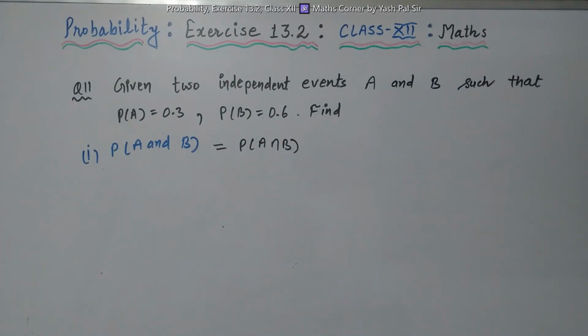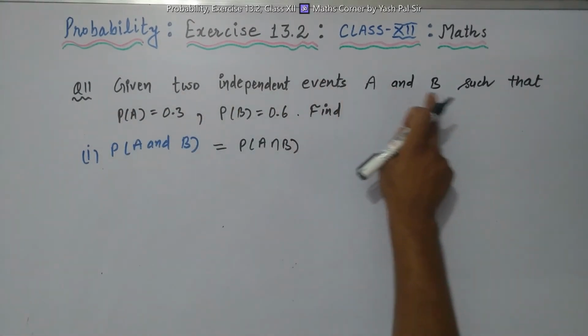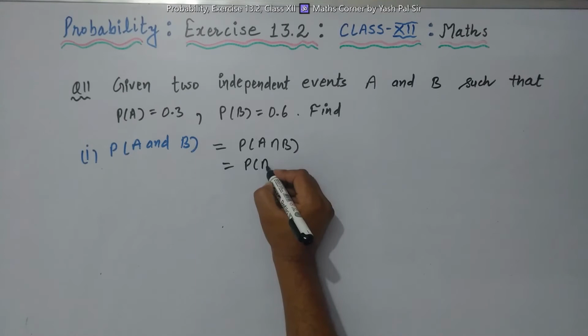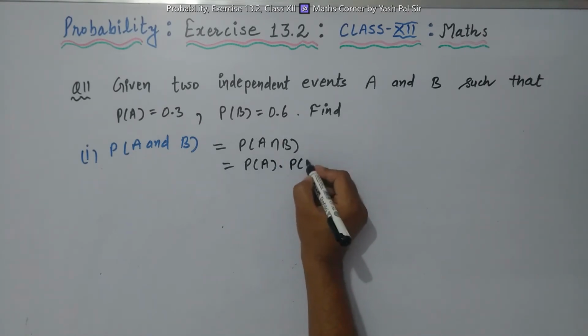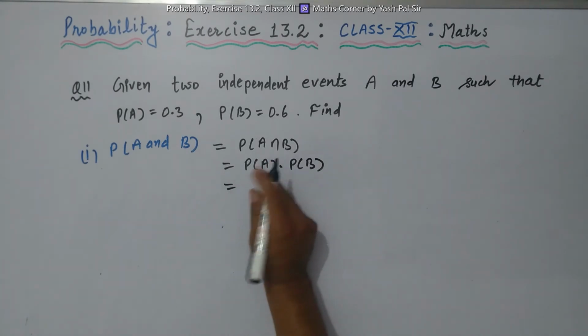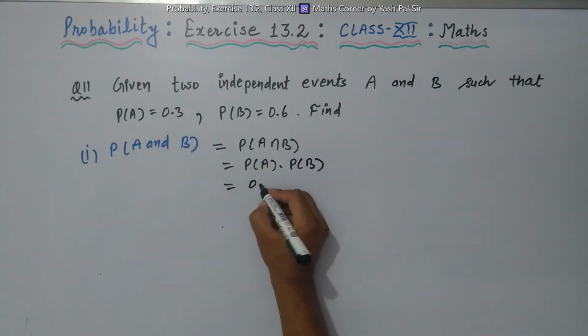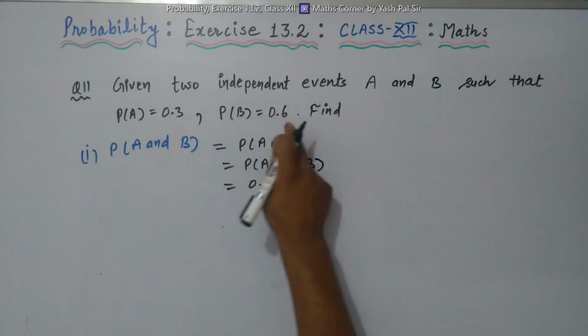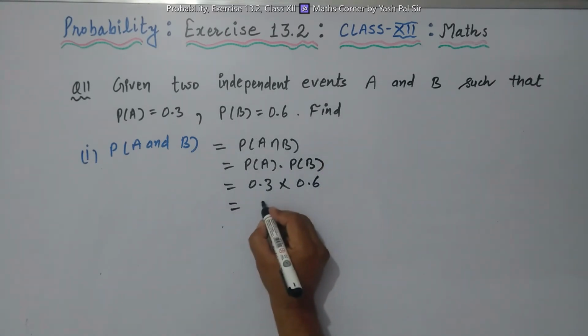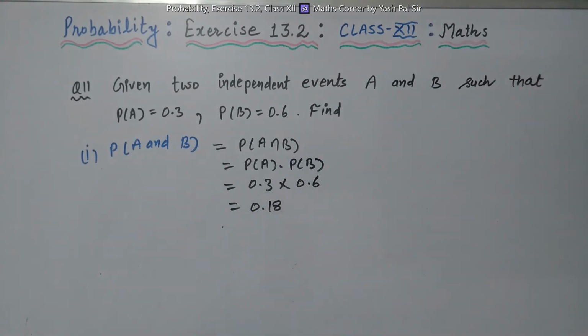Now what we know, because these two events are independent, so this is equal to probability of A into probability of B. That is, what is probability of A? This is 0.3 into what is probability of B? 0.6. So finally we have 6 into 3, 18, 0.18 is the probability of A and B.